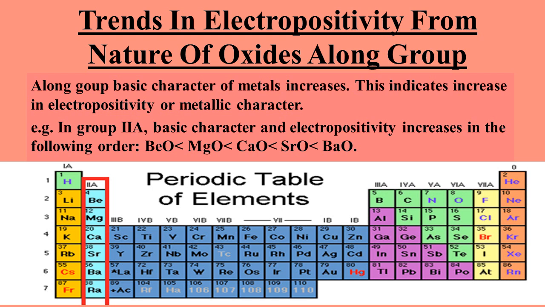For example, in group 2A, basic character or electropositivity or metallic character is increasing down the group. The first member is beryllium. Beryllium oxide is the least basic of all the group members. Magnesium oxide is more basic than beryllium oxide. Calcium oxide is more basic than magnesium as well as beryllium. Strontium oxide is more basic than calcium oxide, and barium oxide is the most basic of all these oxides. It means when we move down the group, the basic character is increasing as well as the metallic character.